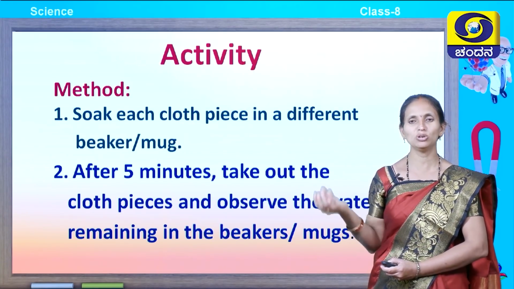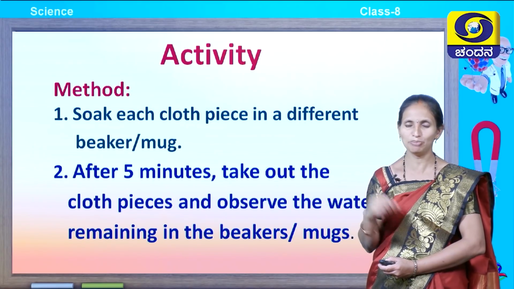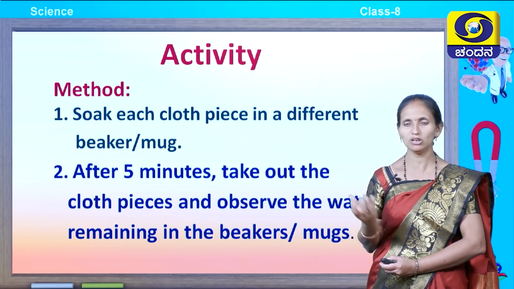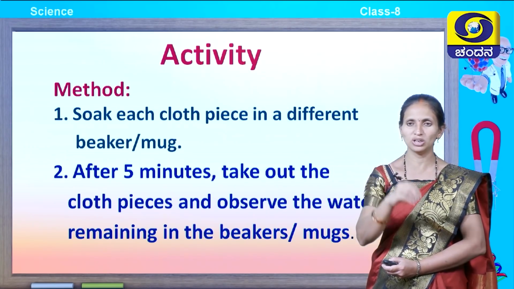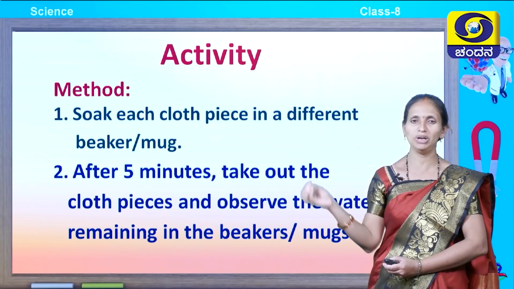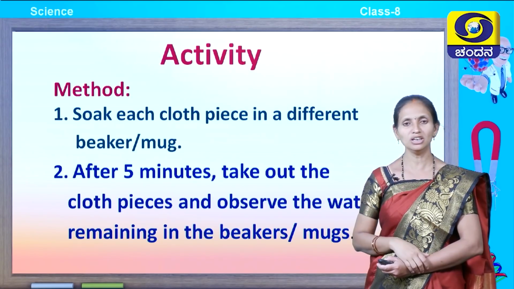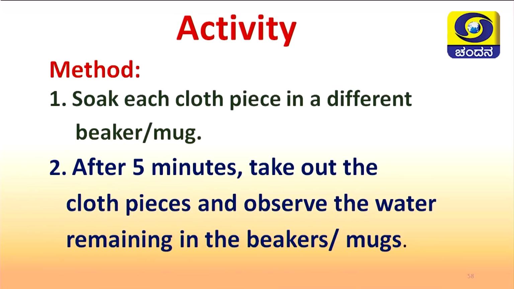Soak each cloth piece in a different beaker or mug. We have taken two beakers or mugs which have an equal amount of water. This cotton cloth we are soaking in mug A, and in mug B we are soaking the nylon cloth, and keep it aside for 5 minutes. After 5 minutes, remove the cloth. When you remove it, observe the water which is remaining in that mug.